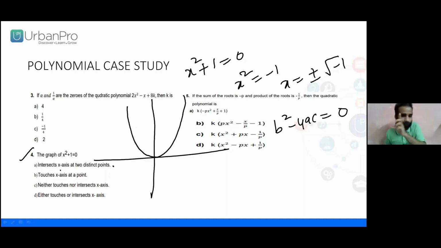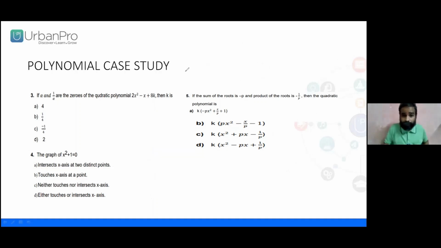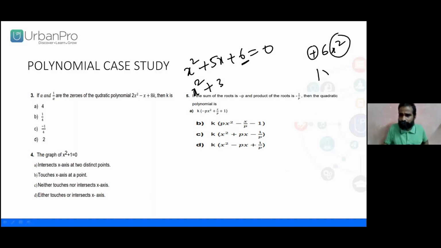As they are equal, there is one and only one root, coming twice, as I told you: x plus 2 whole square equals 0. Now if I go with x square plus 5x plus 6 equal to 0, when I factorize, 6 is 2 times 3, and 2 and 3 satisfy the middle term splitting case, right?